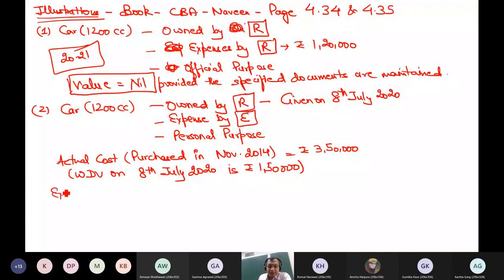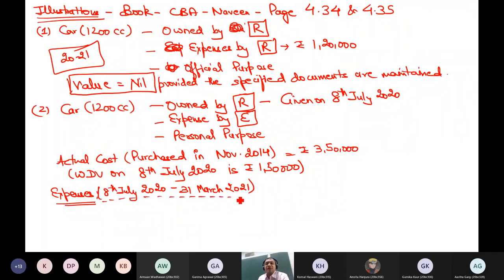And what are those expenses? This is the detail. It is also mentioned that the expenses were incurred during 8th July 20 till 31st March 21. So in my book, I have given the illustrations in such a way that there are almost no possibilities of vague assumption. I have specifically written that these expenses are incurred during 8th July till 31st March, because the car was provided to me from 8th July 20.